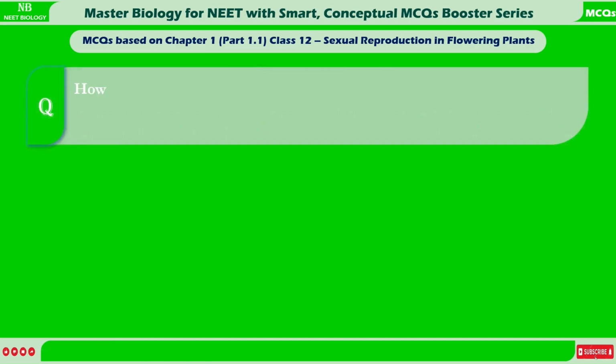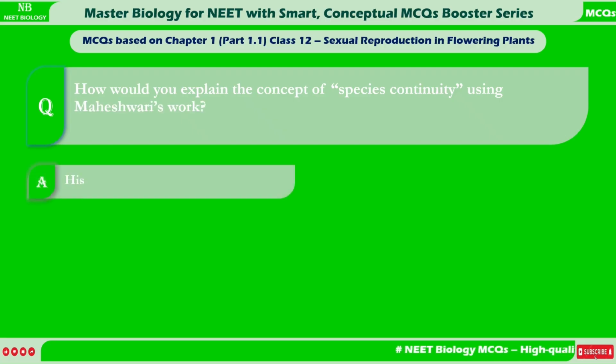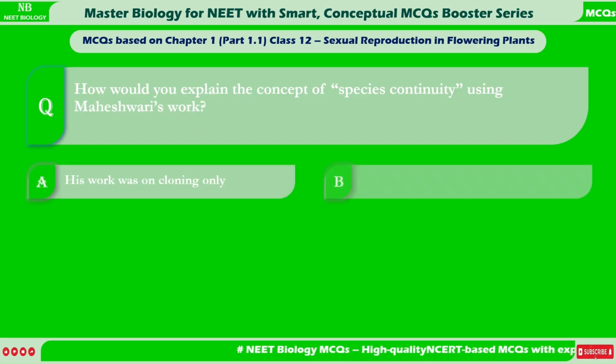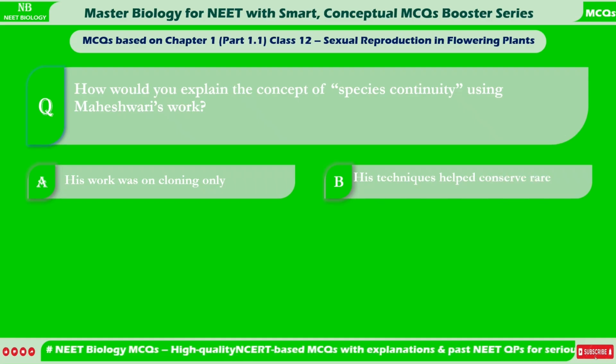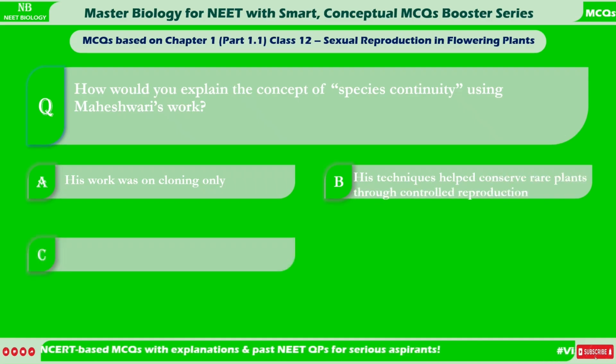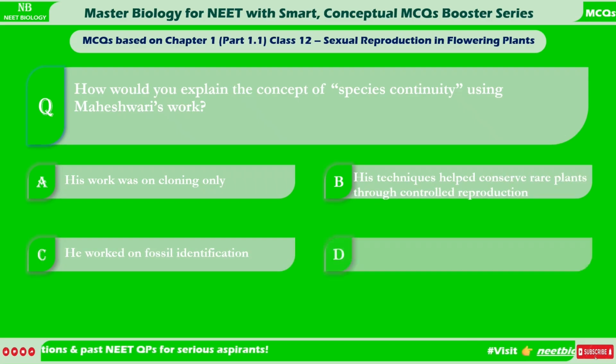How would you explain the concept of species continuity using Maheshwari's work? A. His work was on cloning only. B. His techniques helped conserve rare plants through controlled reproduction. C. He worked on fossil identification. D. He studied animal behavior.